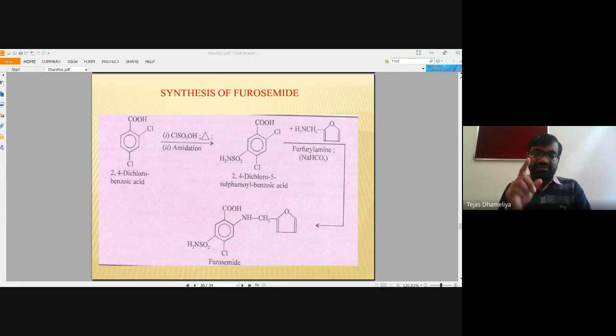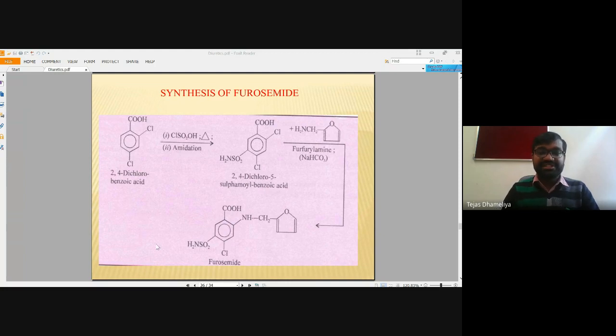And then one of the chlorine groups, which is exactly ortho to the carboxylic acid, is substituted with the help of furfuryl amine, which is nothing but furanyl methylamine, and then we have the drug furosemide. So it is only a two-step synthesis from 2,4-dichlorobenzoic acid. First we do sulfamylation followed by amidation to form the sulfonamide. Once the sulfonamide is formed, we treat with nucleophilic aromatic substitution.